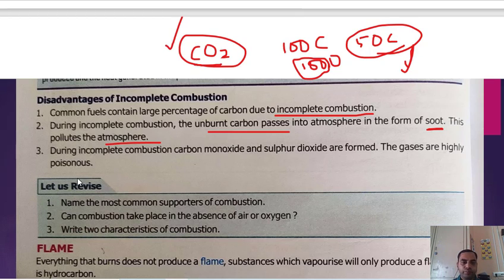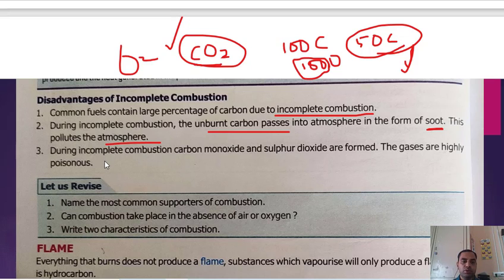In complete combustion, it will form carbon dioxide, then during photosynthesis, plants use it and convert it into oxygen. But with these incomplete carbon particles, plants cannot do anything. That is why incomplete combustion is very, very dangerous.